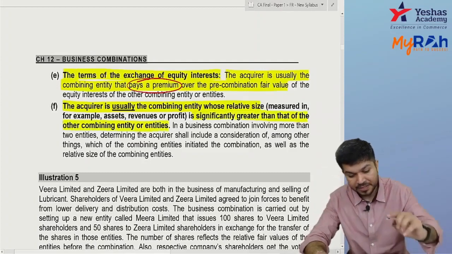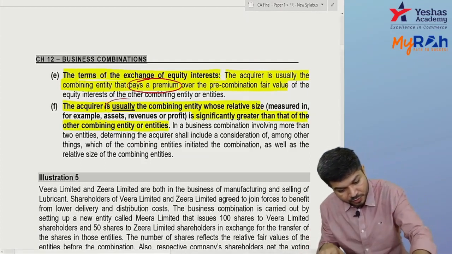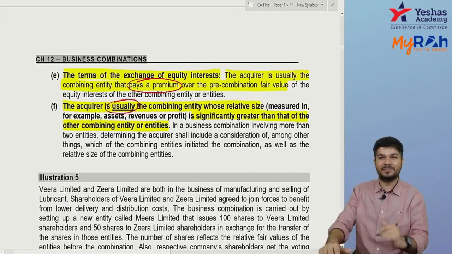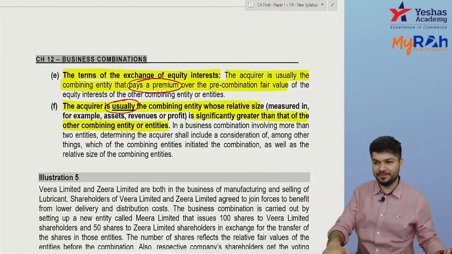However, there can be a reverse acquisition. So यहाँ पे everywhere if you see the word written is usually. Usually it's a bigger entity. The two entity में जो bigger होगा ना, that will be generally the acquirer.